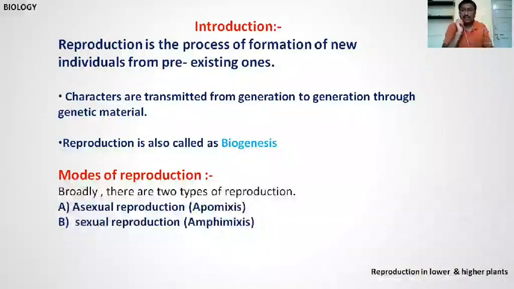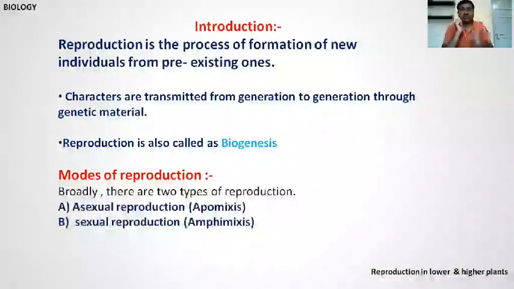Hence, it is also called biogenesis. Bio means life, genesis means to produce or synthesize from pre-existing ones. It is also called reproduction.